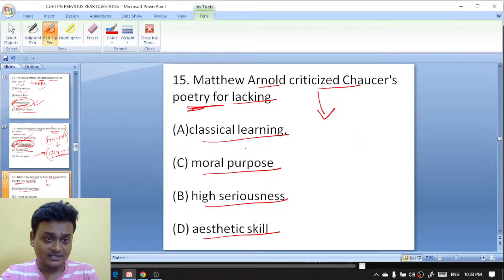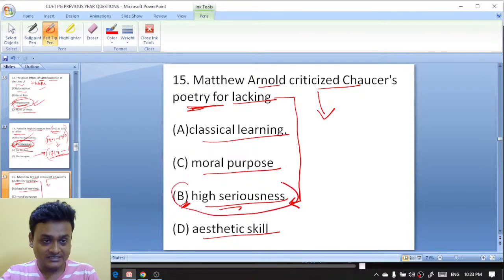Okay, the options are here. Then it will be lacking of high seriousness. Yeah, got it. So lacking of high seriousness is the right answer here.